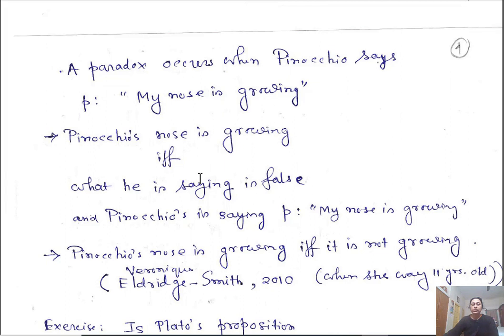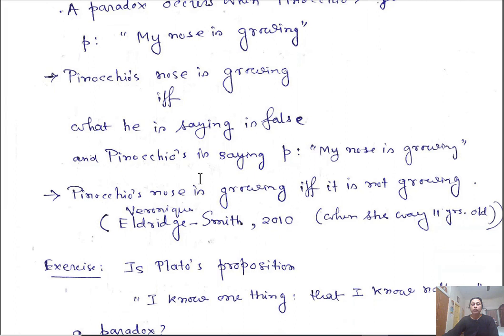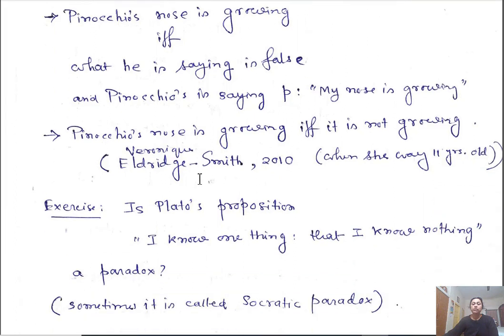Okay, another example, this is Plato's proposition. So you check whether it is a paradox or not. I know one thing: that I know nothing. This is also sometimes called Socratic paradox. I know one thing means I know one thing. If this statement is true, that means I know one thing.